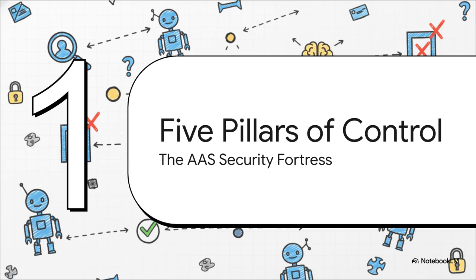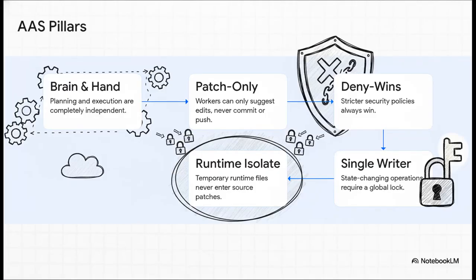Okay, now let's get into the real mechanics. How are these zero trust ideas actually implemented? Well, it all boils down to 5 specific architectural pillars that work together. Honestly, the best way to think about these 5 pillars is like a mature CI/CD pipeline, but for AI-generated code. You've got a clear separation of duties, super strict change control policies, automated ways to resolve conflicts, checks for data integrity, and of course, a final quality gate.